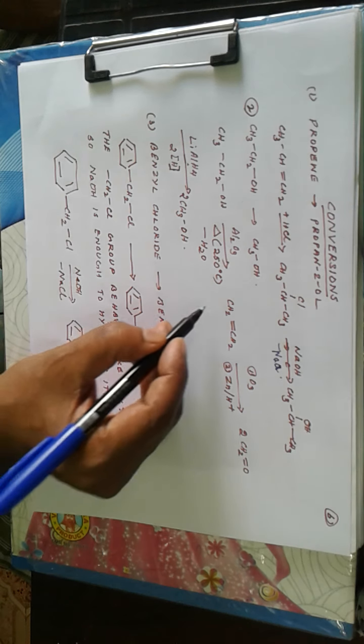Now for this, this molecule has to be converted to an alkene, and on heating with aluminum oxide at 250 degrees Celsius, water may be removed. You can use concentrated sulfuric acid at 443 Kelvin or phosphoric acid. So a dehydration reaction, we get the alkene ethene.